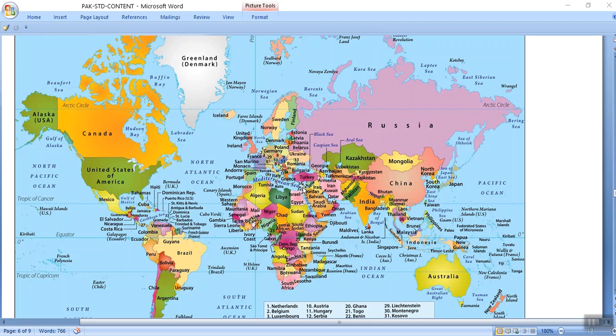On the other end of the Mediterranean Sea are Israel, Egypt, Libya, Algeria, Tunisia, which are the African continent. So this sea is very important.